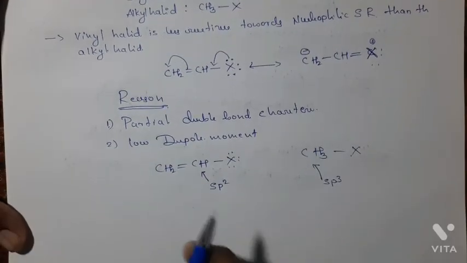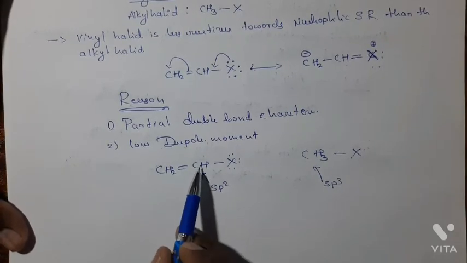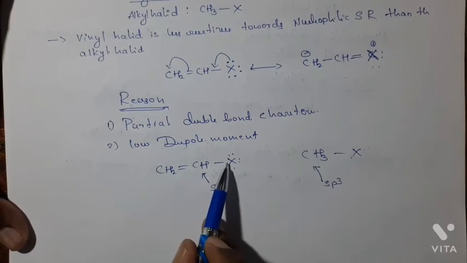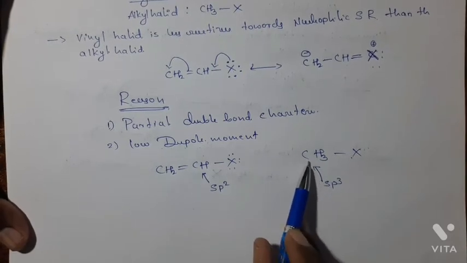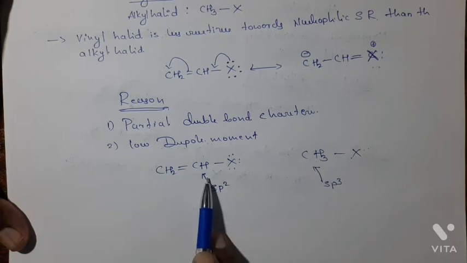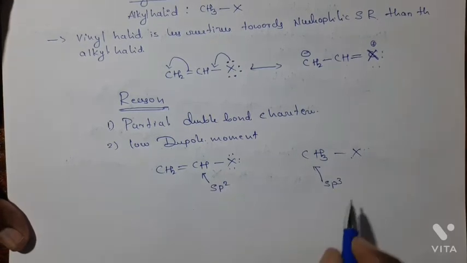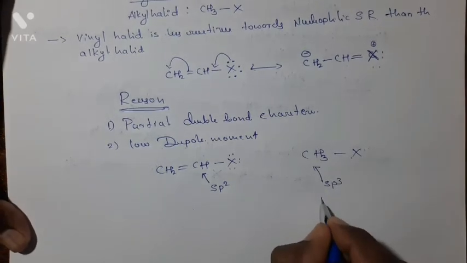Due to the sp2 hybridization, this carbon atom is more electronegative, hence it attracts the shared pair of bonding electrons, hence this bond becomes stronger. Here the sp3 hybridized carbon atom is less electronegative compared to sp2, hence this molecule is more polar, hence its dipole moment